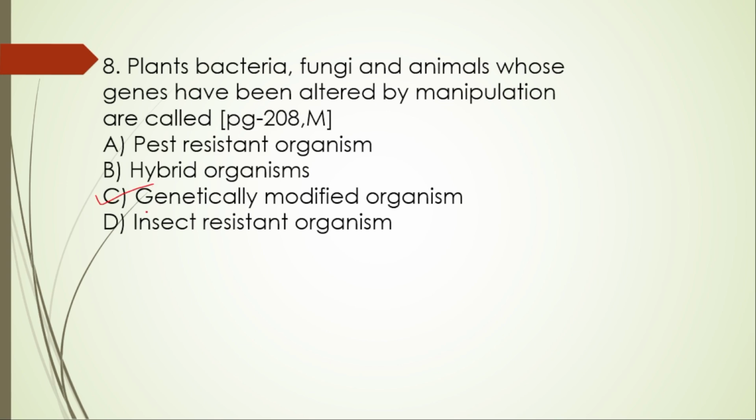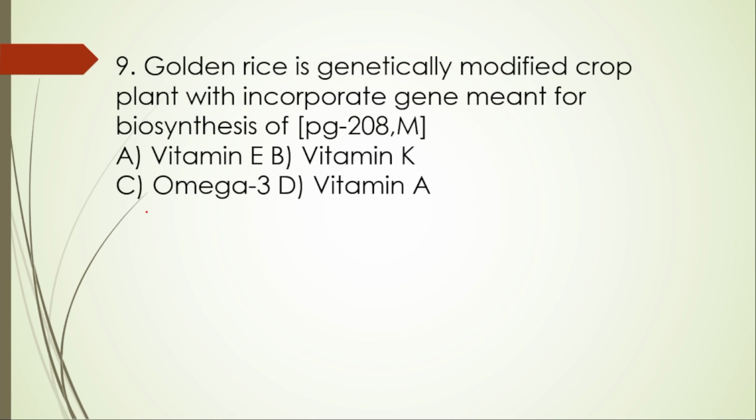Genetically modified organisms. Next, ninth question. Golden rice is a genetically modified crop plant with incorporated gene meant for biosynthesis of vitamin E, K, omega 3, vitamin A. So here the right option is vitamin A.